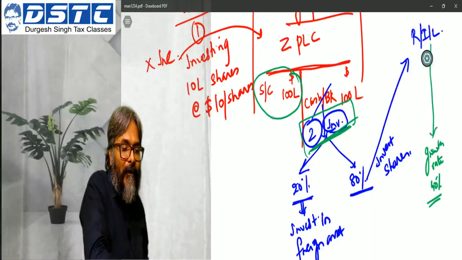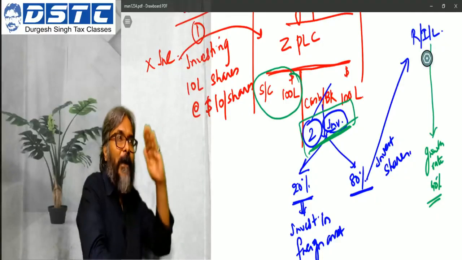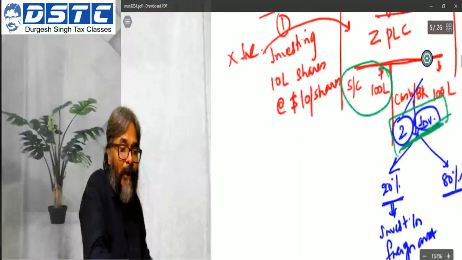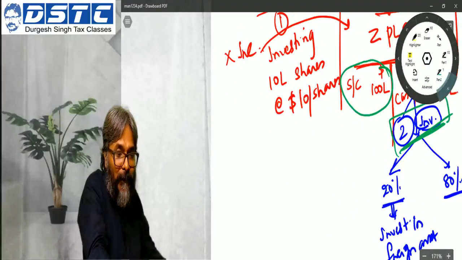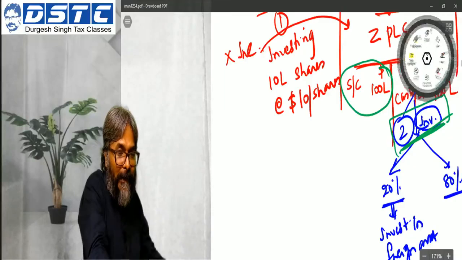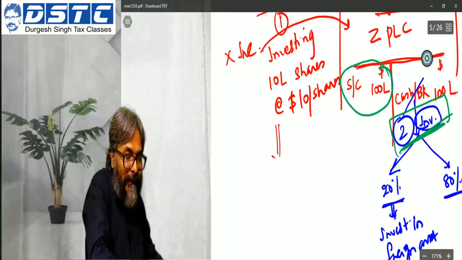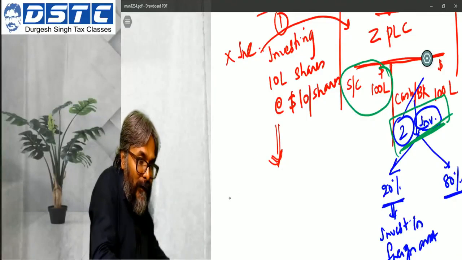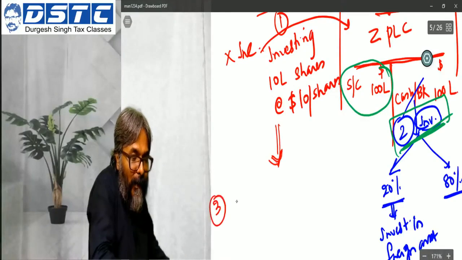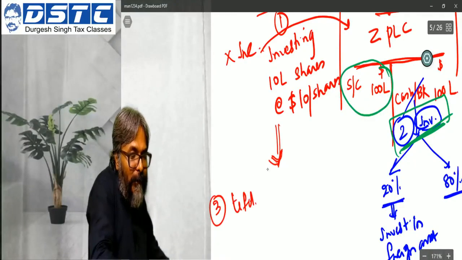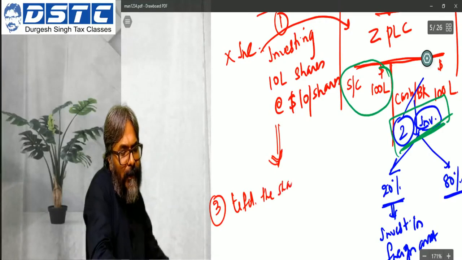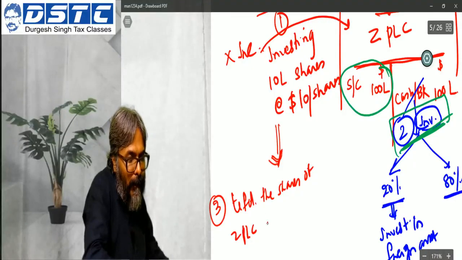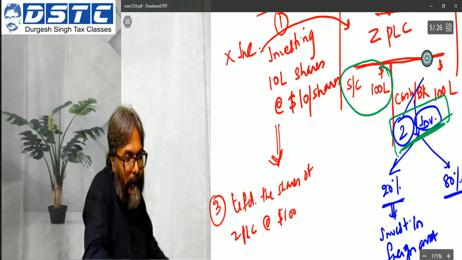And therefore what has happened now? My own share price value has gone up. My own share price value, students, has gone up. And by virtue of this, what will be the case? The situation goes now something like this. X-INC has now transferred the shares of ZPLC at $100 per share.